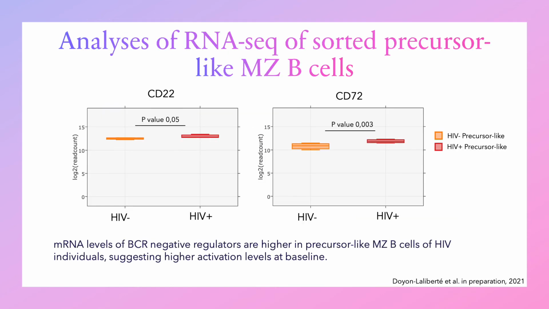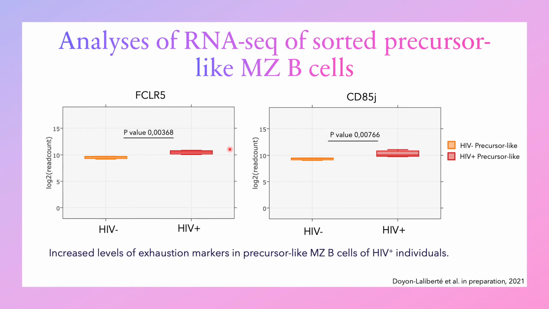To better understand the dysregulation of precursor-like marginal zone B cells in the context of HIV, we did a transcriptome analysis by RNA-seq of cell-sorted precursor-like marginal zone B cells of the blood of progressors. Here we can see that CD22 and CD72, which are BCR negative regulators, are significantly more expressed by precursor-like marginal zone B cells from the HIV-infected individuals than the healthy individuals. Those results suggest higher activation levels at baseline in those HIV-infected individuals.